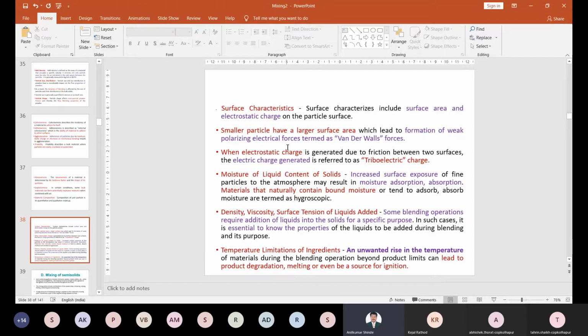So if I add some of this blending material, the blending operation adds some of the liquid into the solid for a specific purpose. If I add some of the liquid, we have to consider what the property of the liquid is. Because if I add more liquid, some of this material may be hygroscopic in nature, and some material is very coarse in nature. If the very coarse material is added to the surface, then mixing is not possible. Understand it? So the temperature limitation is one of the aspects.